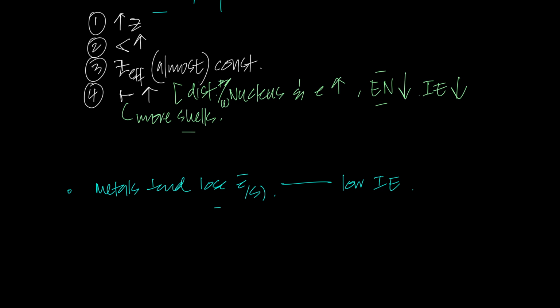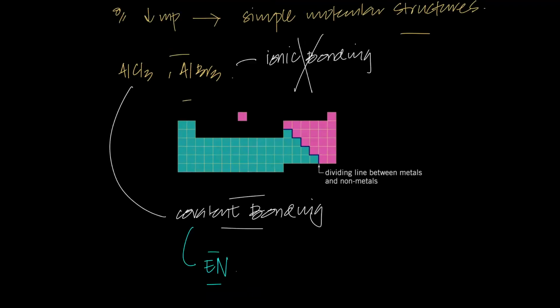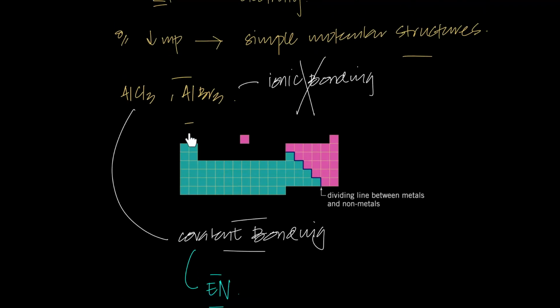Why would metals have lower ionization energy? Because they're towards the left of the periodic table. We know across the period ionization energy increases; here, it's much lower. So therefore, metals tend to lose electrons. Remember, you studied that metals tend to lose electrons, but you were never taught the why behind it. I just made up some nonsense to explain it to you guys, and you were so happy about it. But the reality is, because of low ionization energy, metals are going to lose electrons.